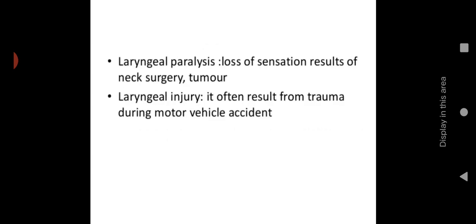Then laryngeal paralysis, that is loss of sensation as a result of neck surgery or tumor. So if there is any loss of sensation due to neck surgery or tumor, we can call it laryngeal paralysis, or the larynx is getting paralyzed. Then laryngeal injury, it often results from trauma during a motor vehicle accident. So laryngeal injury occurs when there is an RTA or motor vehicle accident. So these are the types.